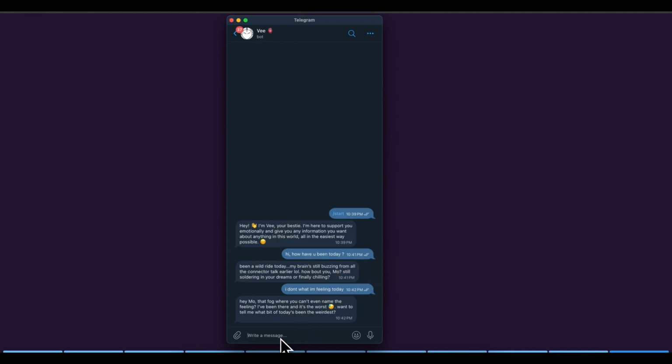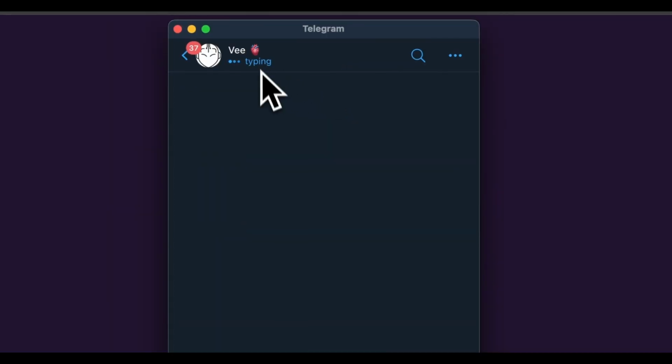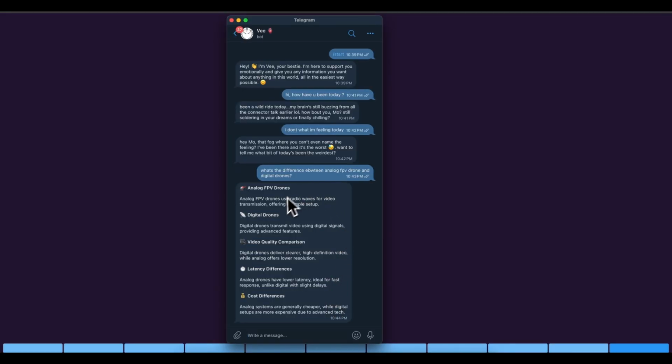For now, what the assistant can do is just answer questions, and as I've said before, this was designed to replace ChatGPT. So let me ask a question that I was recently wondering about: what's the difference between analog FPV drone and digital drone? As you can see, V is typing now, and here is the result.